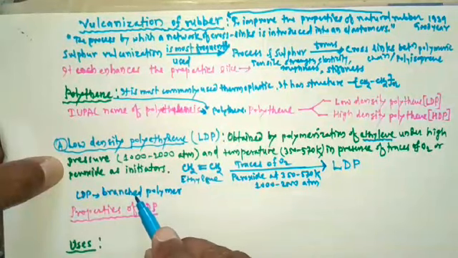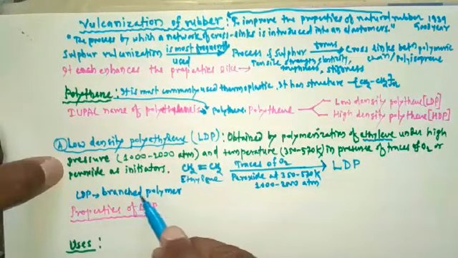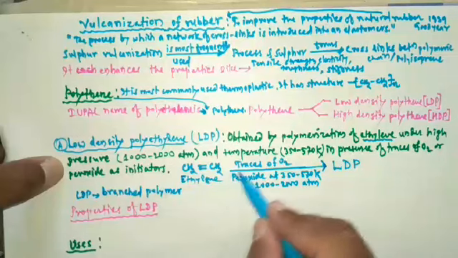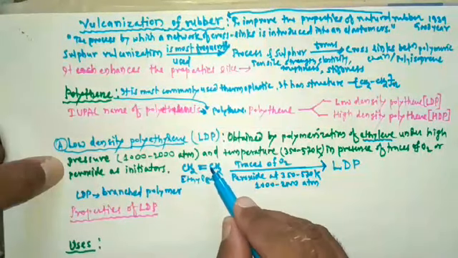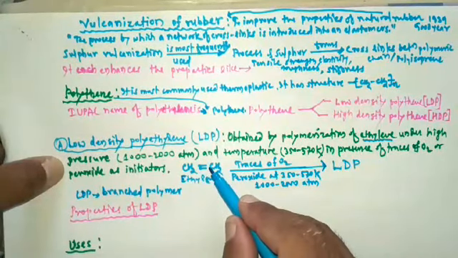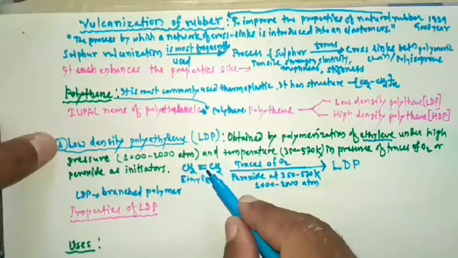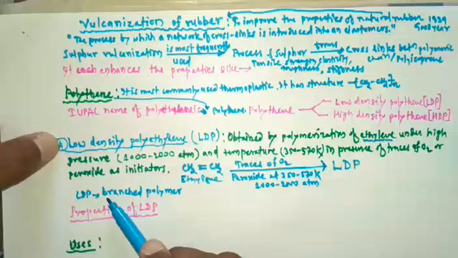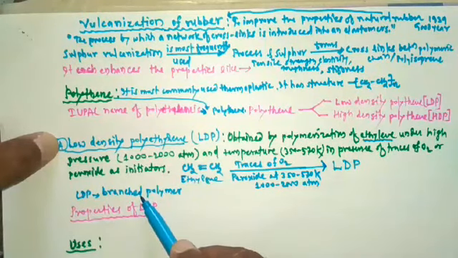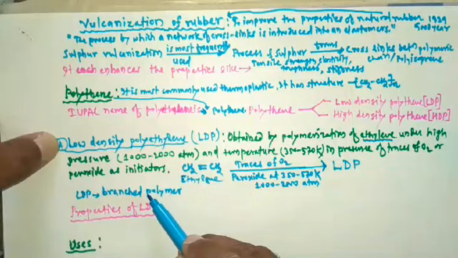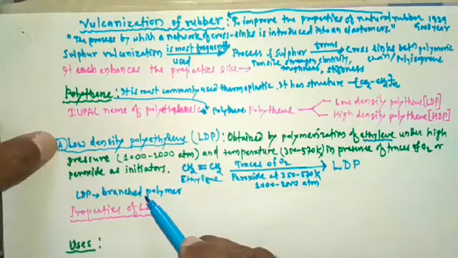So low density polyethylene is a branched polymer because the growing chain abstracts hydrogen from the middle of the chain and branching is formed. Remember that it is a branched polymer. Why is it a branched polymer? Because during the polymerization process, the growing chain abstracts hydrogen from the middle of the chain. That's why a branch is formed.